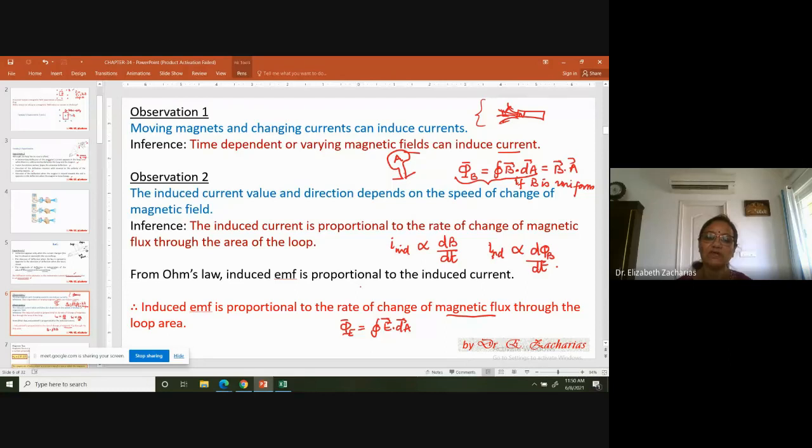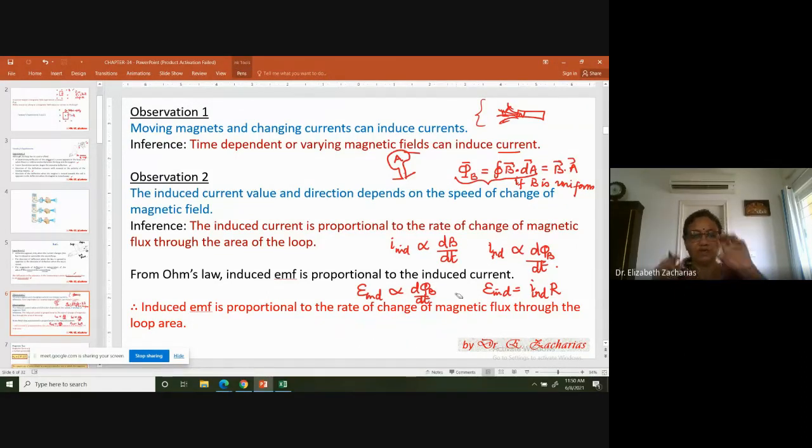And I told you this is not a one-step process. You first have to say that there is an induced EMF, which is proportional to d phi B by dt. Then because of this induced EMF, there is an induced current in the loop. EMF induced is equal to current induced times the resistance of the loop. That just comes from Ohm's law.